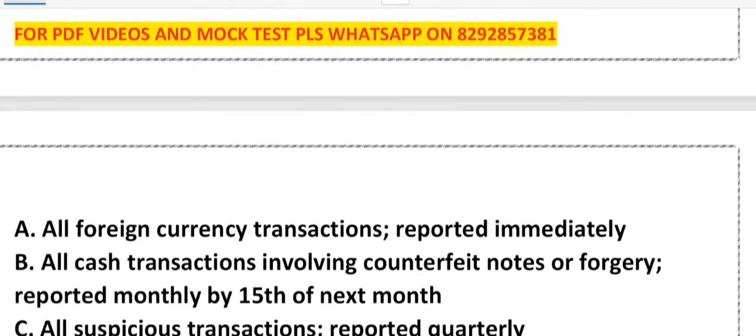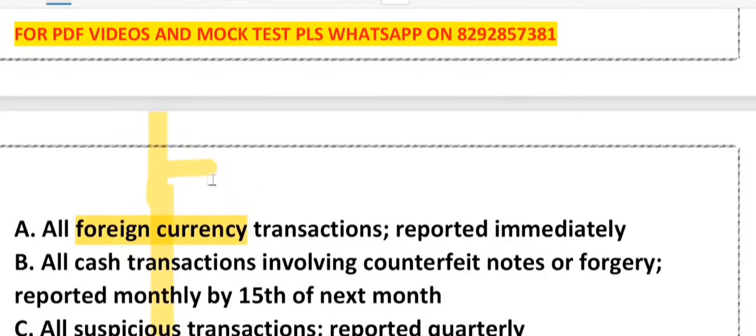So friends, which option do you think is correct? Let's look at each and every option. Option A says foreign currency. But it is wrong. Why? Because CCR is about fake notes. Remember, it does not include foreign currency.